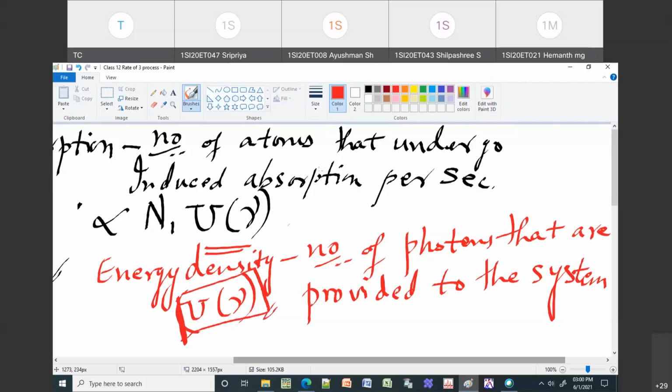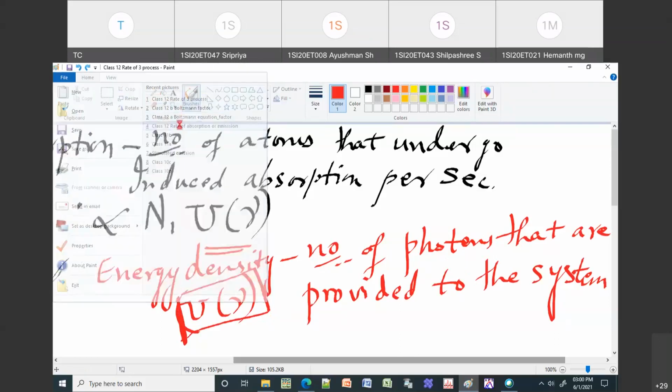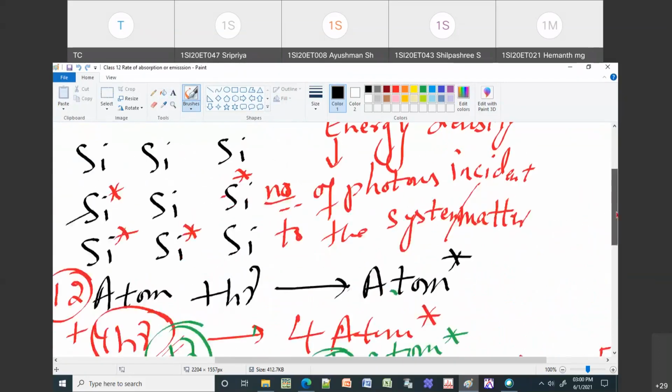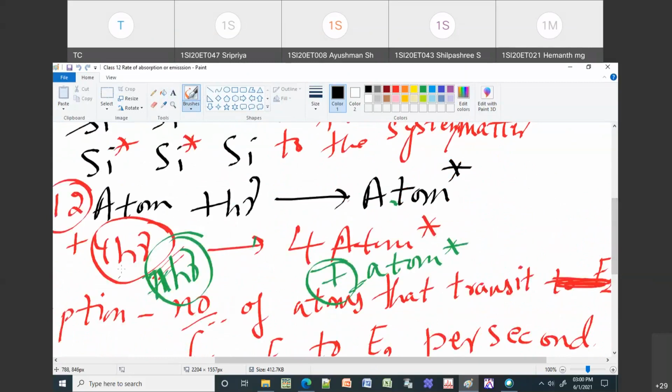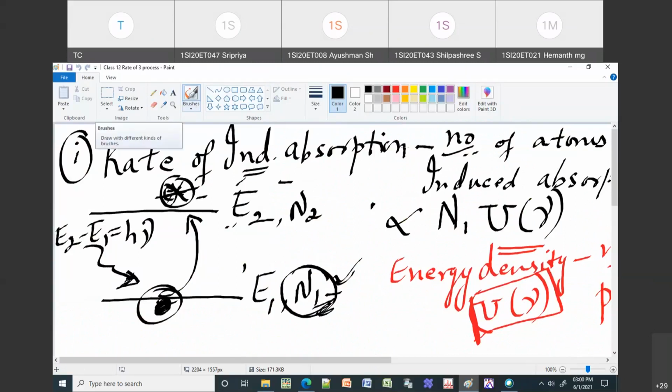So as I was telling in the previous slide, if I give 4 photons, then what happens? 4 atoms will go to the excited state. If I give 7 photons, then 7 atoms will go to the excited state. So this 4 and 7 is nothing but your U of nu. U of nu is nothing but the energy density per second. So if I give more photons to the system, then I can have more induced absorption.